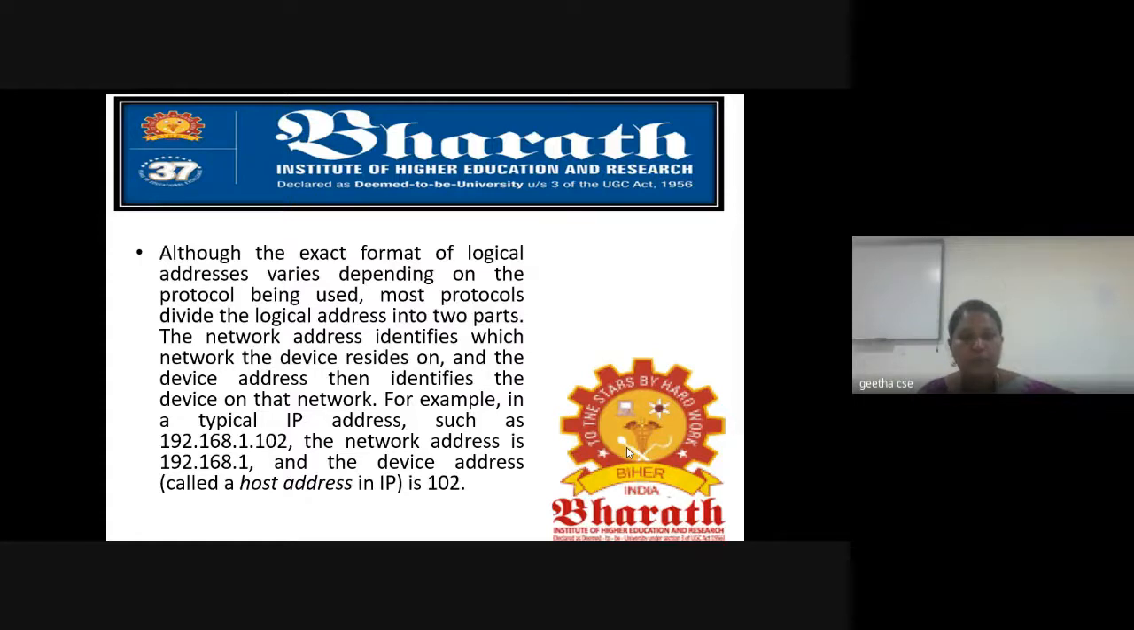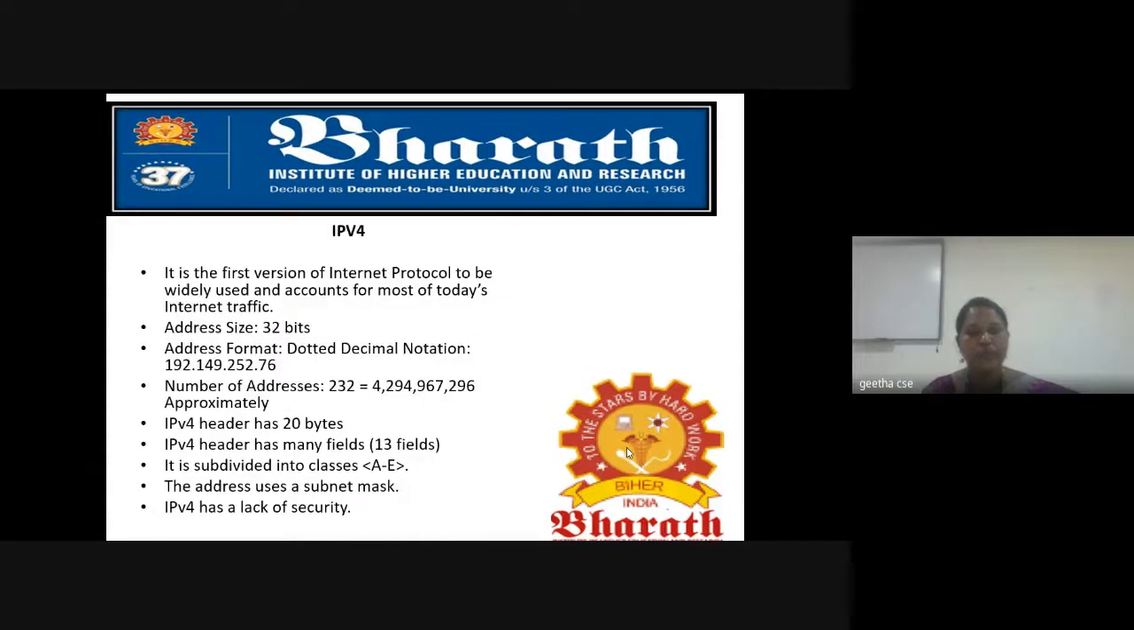First we will see how it will be. Actually it will have two parts: the first one is the network address and the other one is the host address. See in the slide we have an example of an IP address. The first three parts have the network address, and the last one has the host address. This is used to identify a particular system, that is, the system from which we are going to send the message, or which will be the destination.